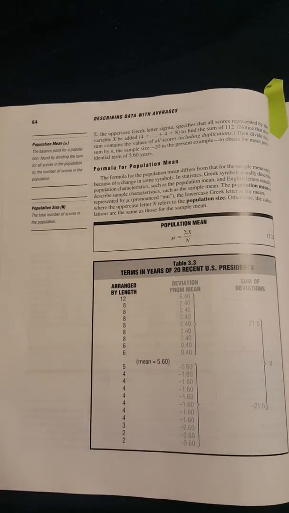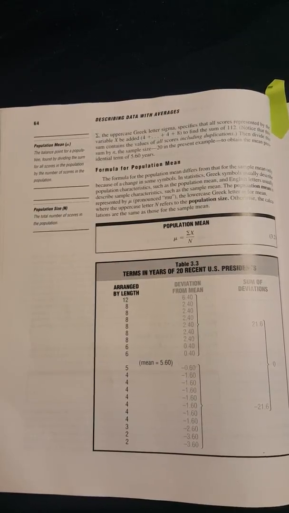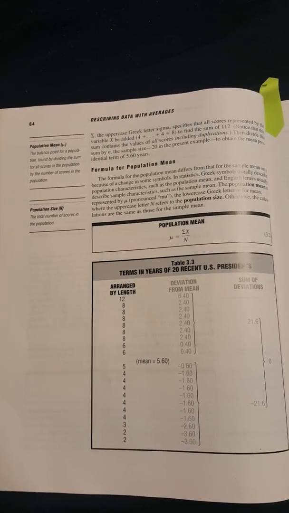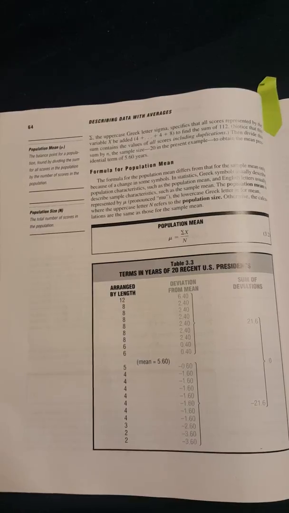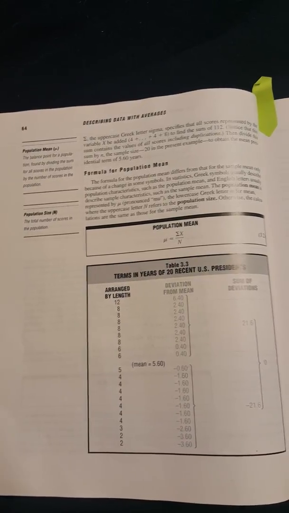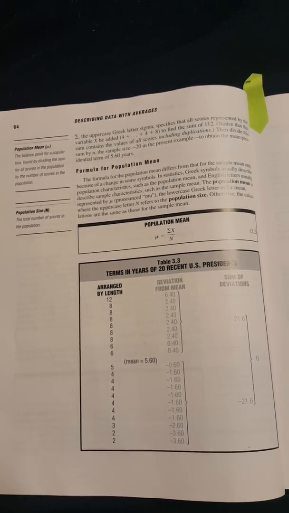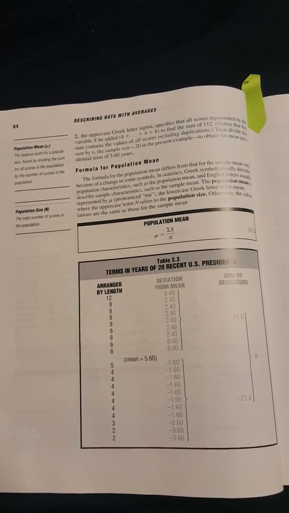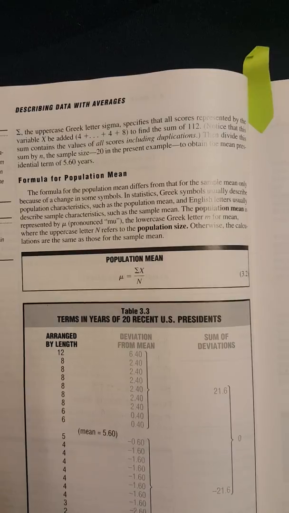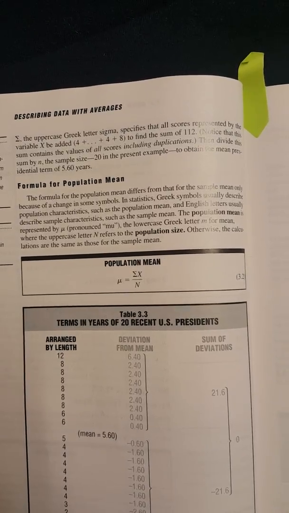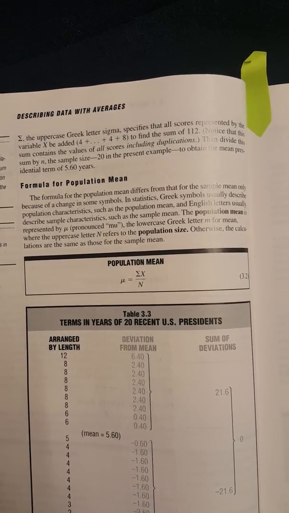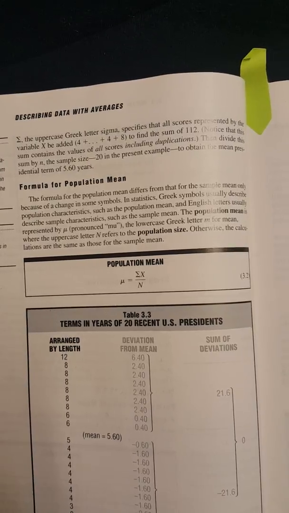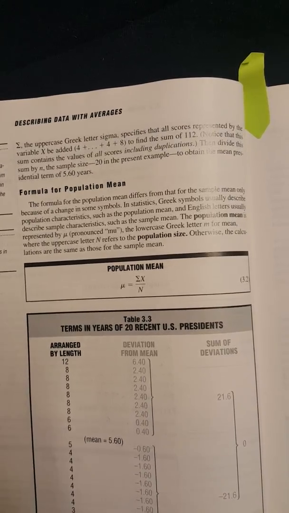Population mean. A population mean is the balance point for a population found by dividing the sum for all scores in the population by the number of scores in the population. Population size is the total number of scores in the population. Where we have the mu, which is the population mean symbol.